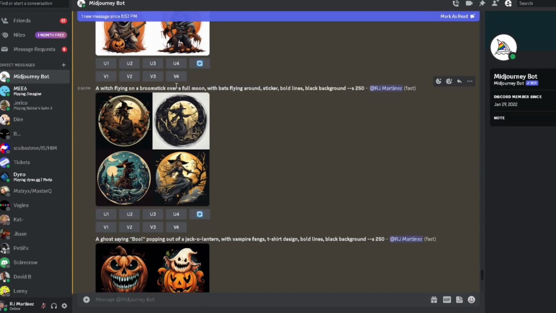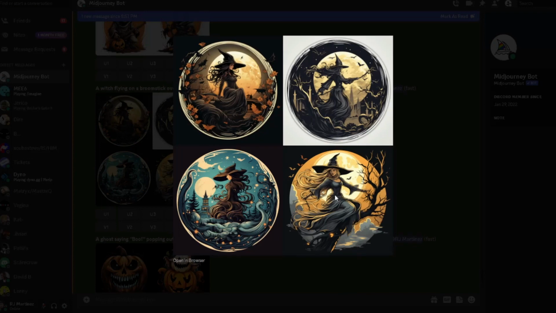A witch flying on a broomstick over a moon with bats flying around. And I put sticker, bold lines, black background instead of white background. It still created a white background for this one, but look how clean this is. Now with the broomstick, it's not showing too much of the broomstick in there, right? Looks like she's sitting on a tree, and the moon in the background. This one's pretty sick. The leaves, this one's pretty clean too. They're actually all pretty clean, right?